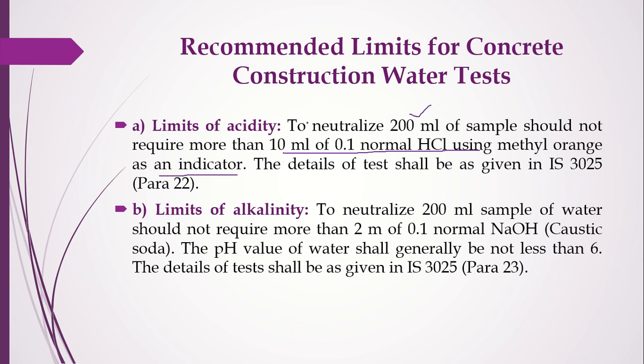When you are neutralizing the water with 0.1 normal HCl solution and want to check the limits, you add methyl orange. Methyl orange will indicate the color; you will see a color change.